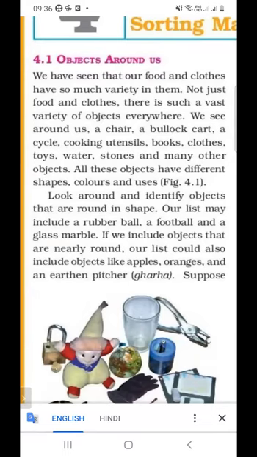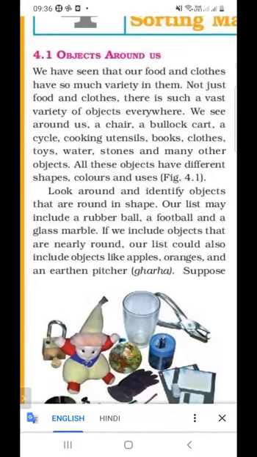So again, I'm repeating all these things. There is so much variety of food and clothes available around us, and also a variety of objects available around us.